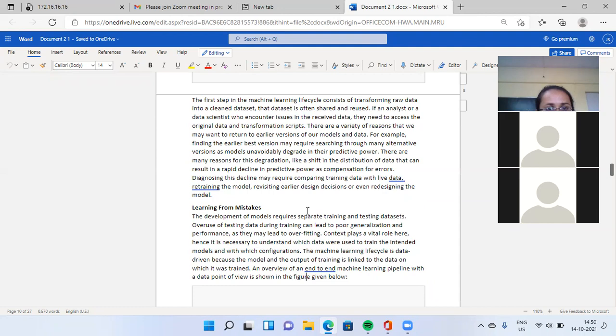For example, finding the earlier best version may require searching through many alternative versions, as models suffer unavoidable degradation in their predictive power. There are many reasons for this degradation, like shifts in the distribution of data that can result in a rapid decline in predictive power.